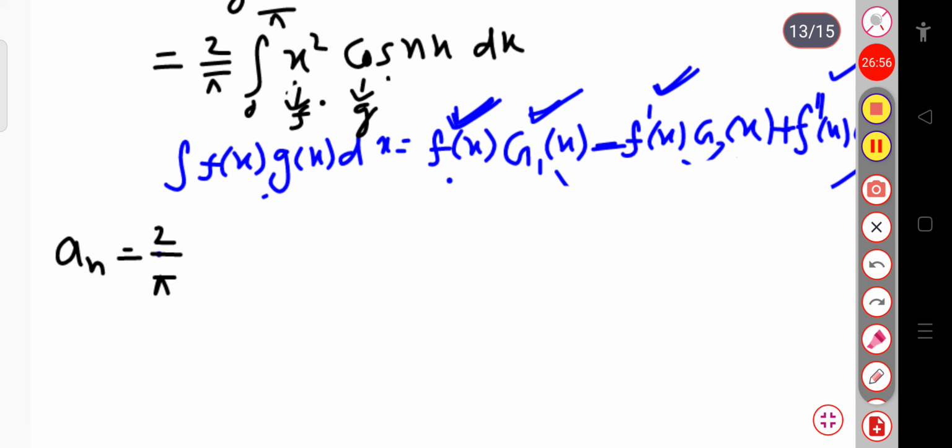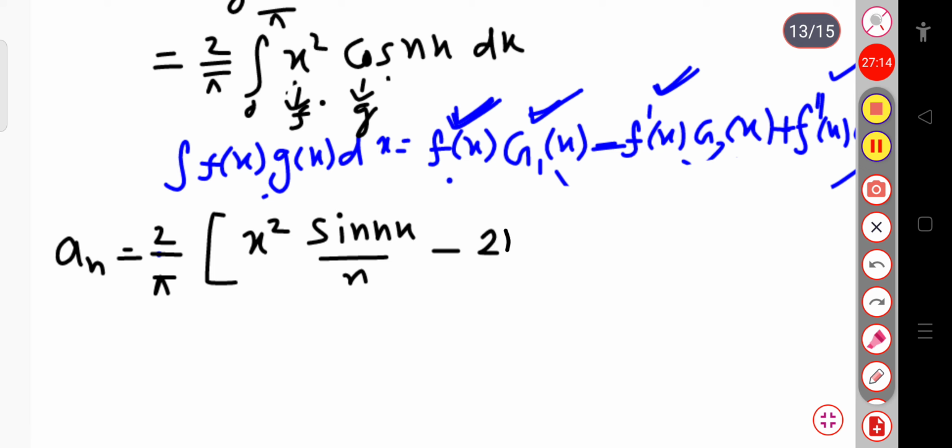So for the first function, I will write x square, then cosine nx integration, which will give sin nx divided by n, okay, minus the first function derivative, that will be your 2x, x square derivative is 2x. Again the integration over this term, that is sin nx by n.